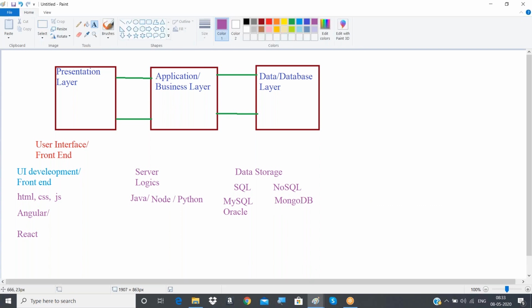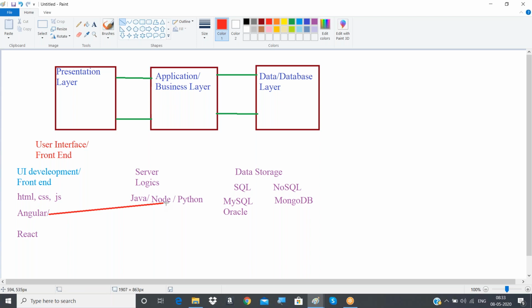So during our classes, we'll be learning UI development: HTML, CSS, JavaScript. Along with that, we'll be learning one front-end framework, the Angular framework. And next, we'll be developing our application layer, business layer, the server, with the help of Node.